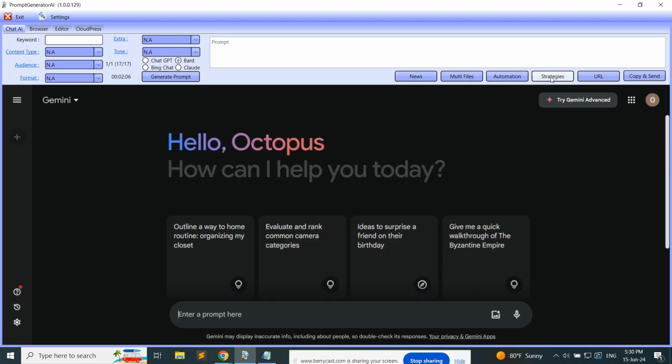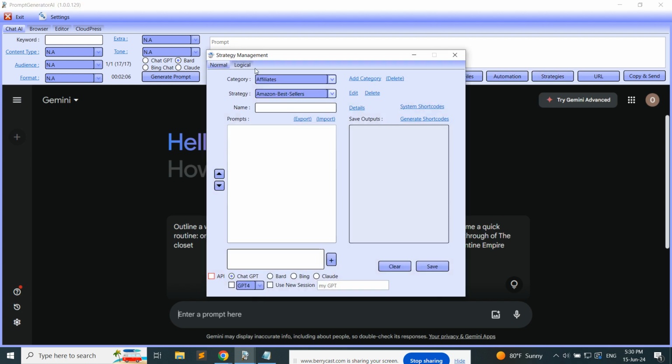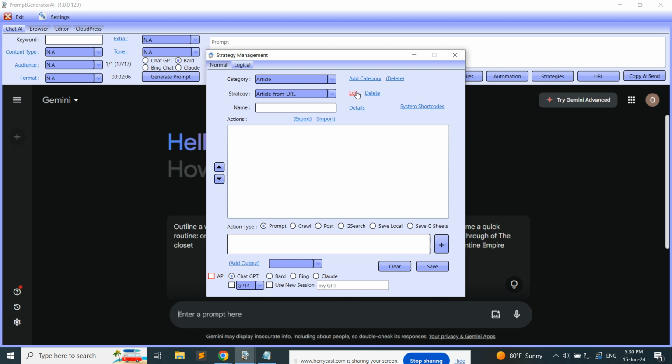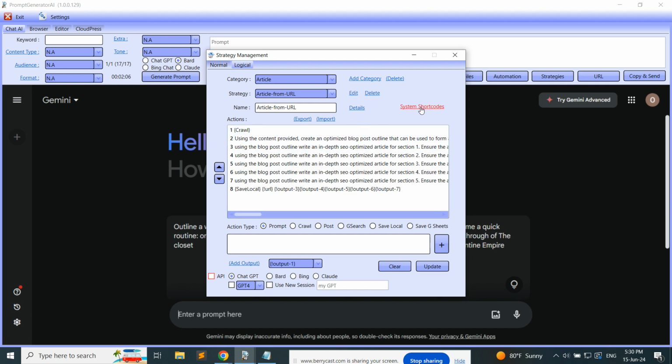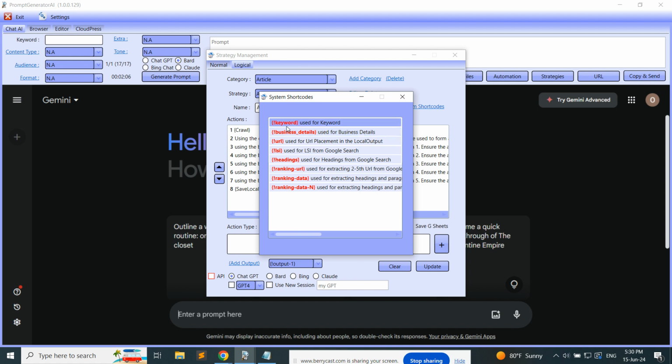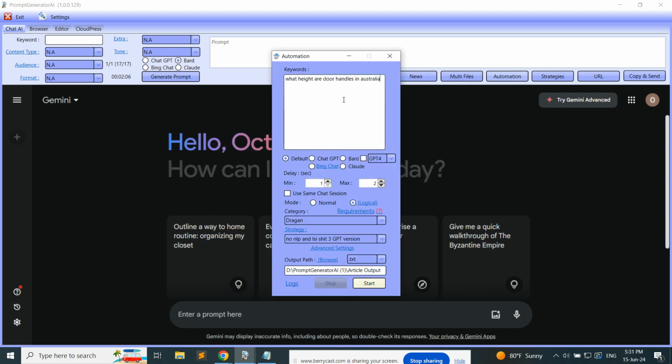Like I said, you can crawl, and yeah, sorry, I forgot to show you something. It doesn't matter. System shortcodes, this is what I wanted to show you. For example, if you're writing local articles or anything else, maybe you want to insert the city name or the service or whatever you have. For example, you can put 100 keywords here, and it will be fully automated.